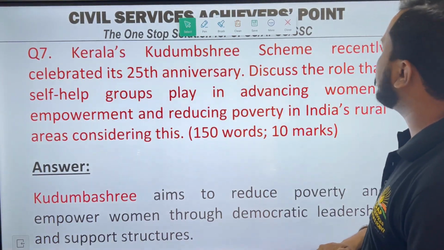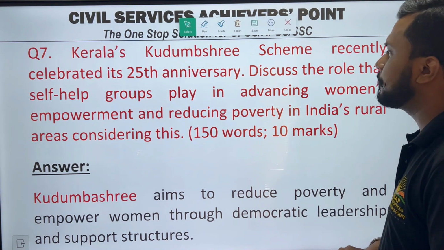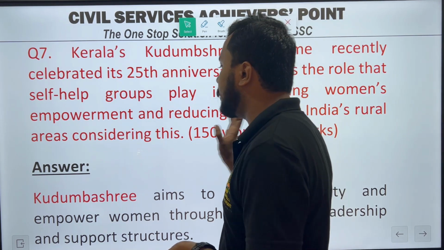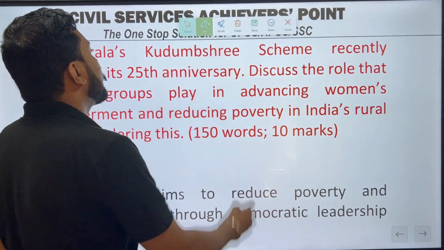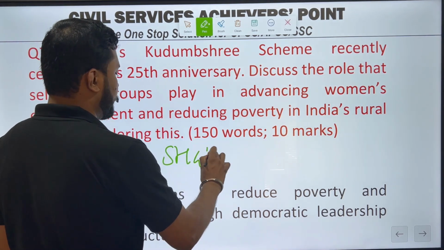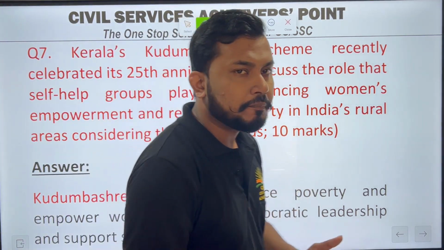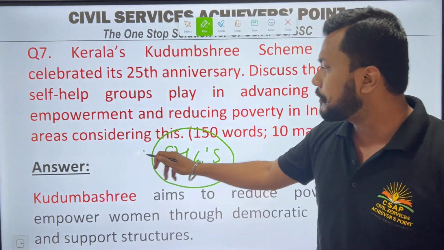Kerala's Kudumbashree scheme recently celebrated its 25th anniversary. Discuss the role that self-help groups play in advancing women's empowerment and reducing poverty in India's rural areas, considering this. So what is mainly being asked here? Here it is mainly about self-help groups. What is the role of these SHGs? What is the main role of SHGs, what is the main aim of a self-help group, this is purely discussed here.